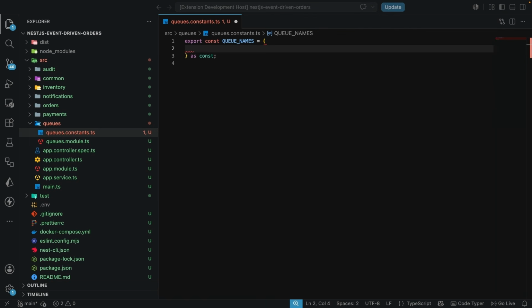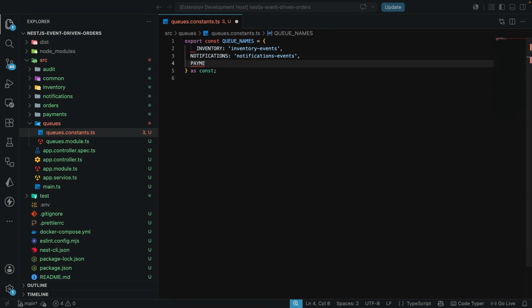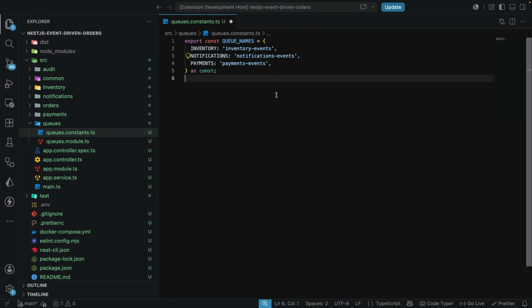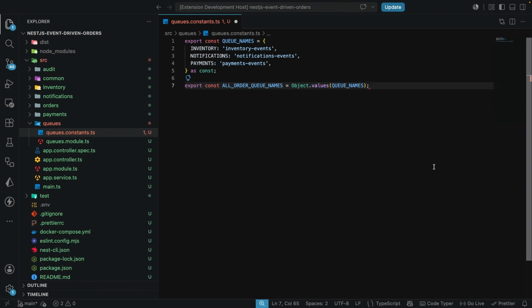So let's bring them in. We're going to bring in the inventory, which is going to be the inventory events. Then we're going to have the notification, which is going to be for notification events. And we're going to have payment further down the line, so this is going to point to payment events. Now we have this. I'm going to fix this linting here, but this is not all we need to do. Over here, we also need to export this constant, which I'm going to call all other queue names. And this is going to be Object.values of the queue names, just like this. All right, so now let's give this file a save.